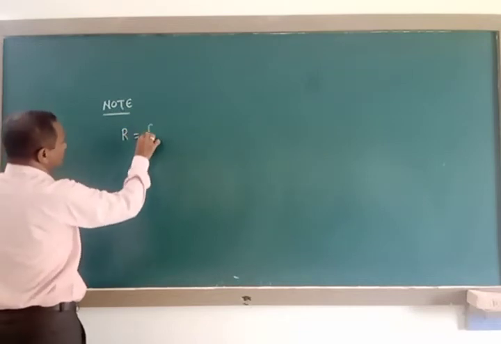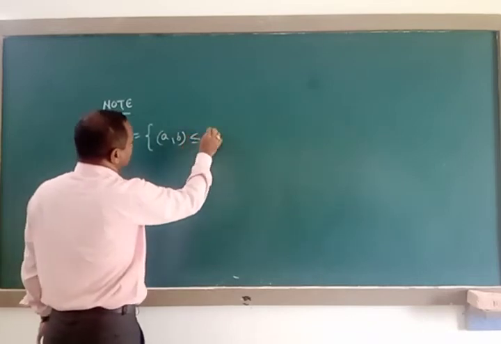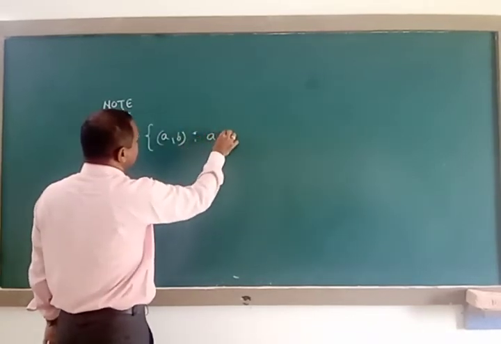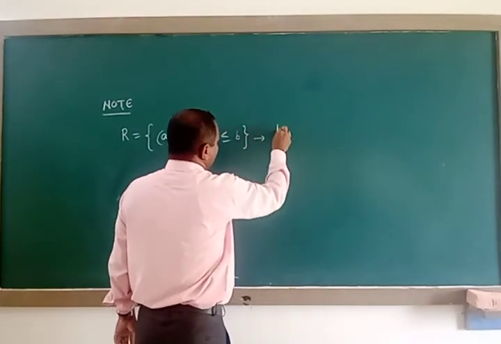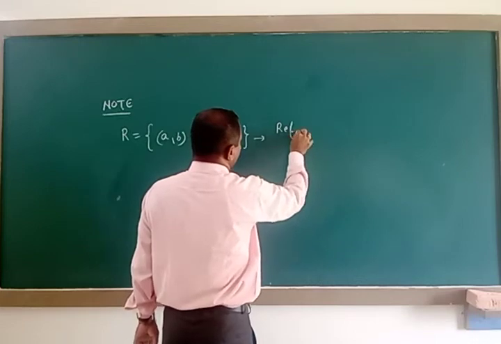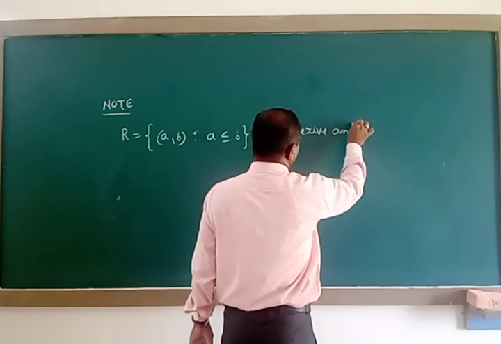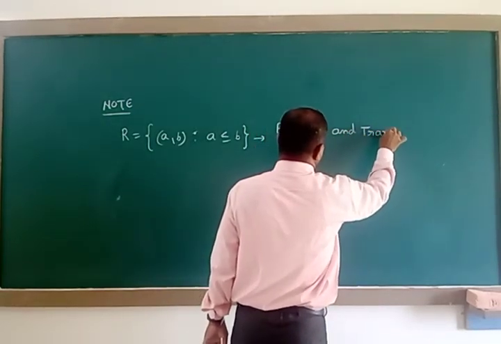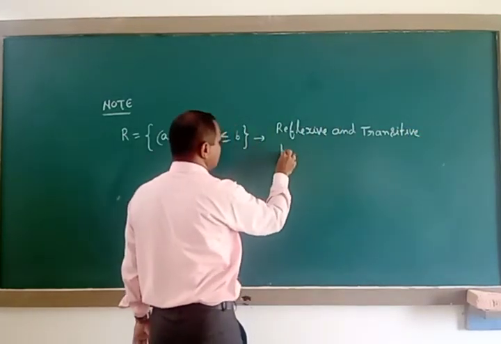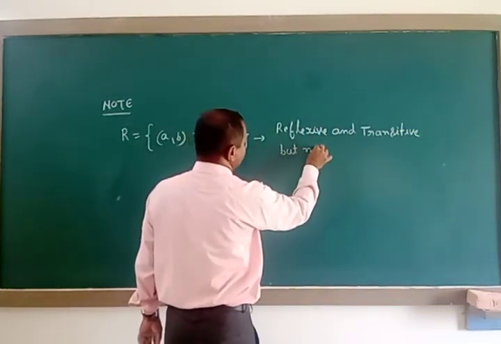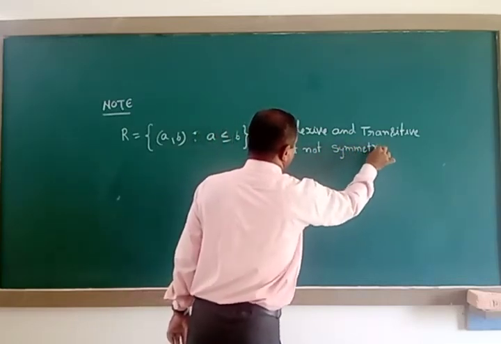R is equal to (A, B) such that A is less than or equal to B. It is reflexive and transitive only, but not symmetric.